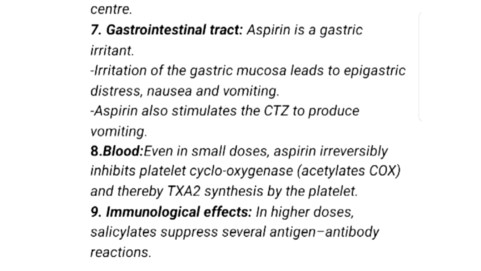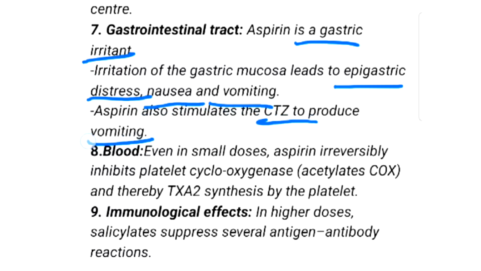We'll see in the GIT, that is the gastrointestinal tract, how aspirin acts. Aspirin is a gastric irritant. Irritation of the gastric mucosa, that is the lining of the stomach, leads to epigastric distress, meaning burning sensation and pain. It also causes nausea and vomiting. It also stimulates the CTZ to produce vomiting.